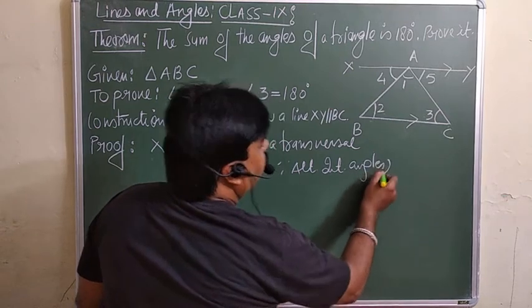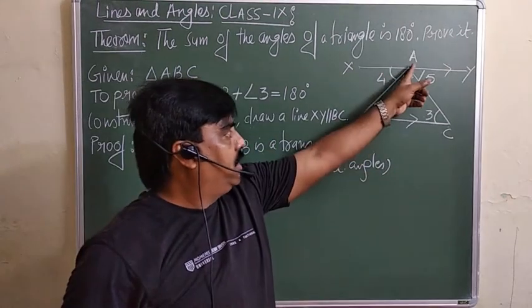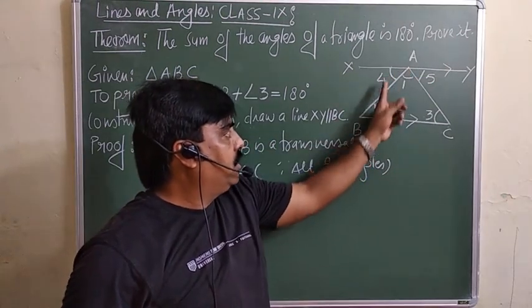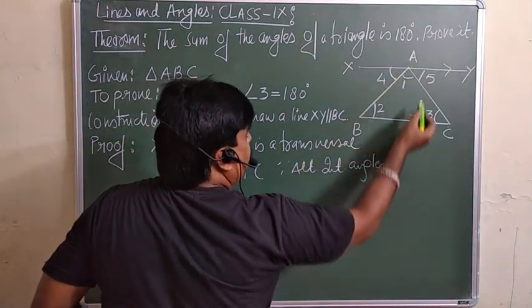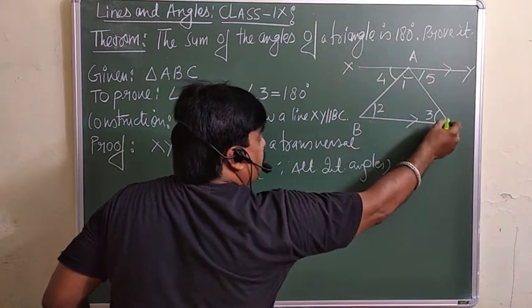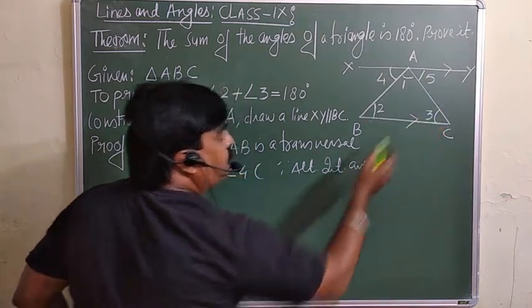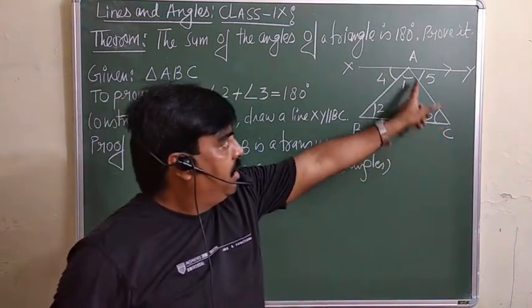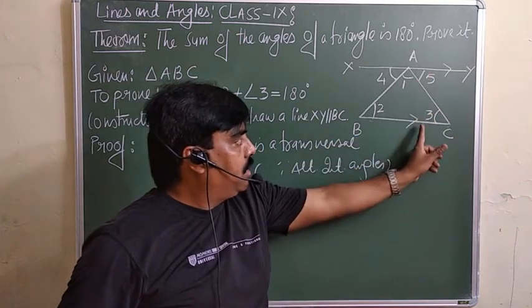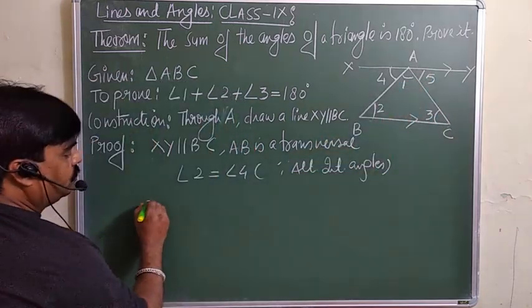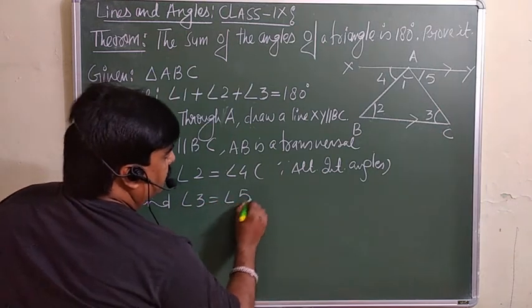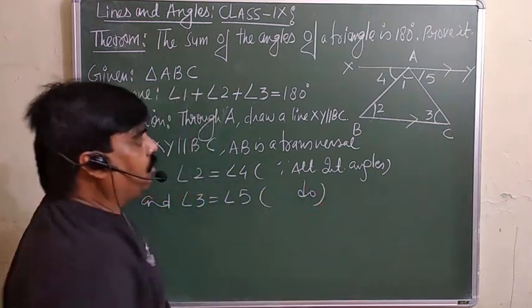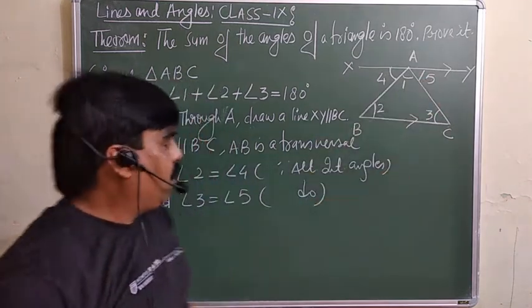Now we already know that if two parallel lines are intersected by a third line, that is a transversal, then their alternate interior angles are equal. Similarly, this line is parallel to this one and AC is working as a transversal. So angle 5 will be equal to angle 3. Angle 3 is equal to angle 5, for the same reason: alternate interior angles are equal.